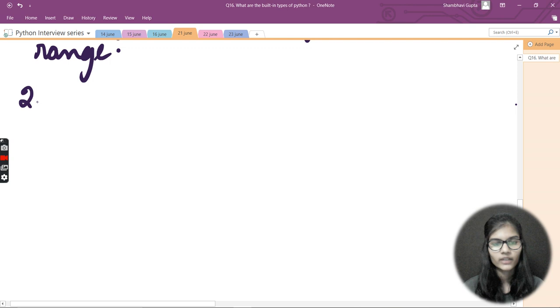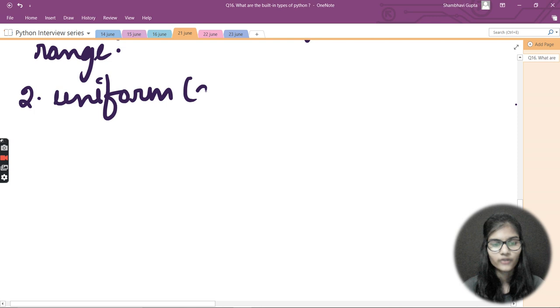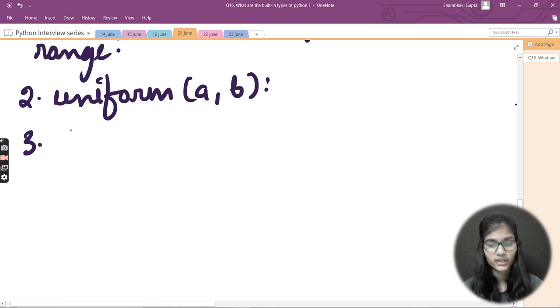Fine, let's take the second one, which is uniform, a, b. What is the use of this function? It also chooses a floating point number, defined in a range, and that range is a, b. So it will return floating point values. Let me repeat what it does: it chooses a floating point number between the defined range and returns it to you.